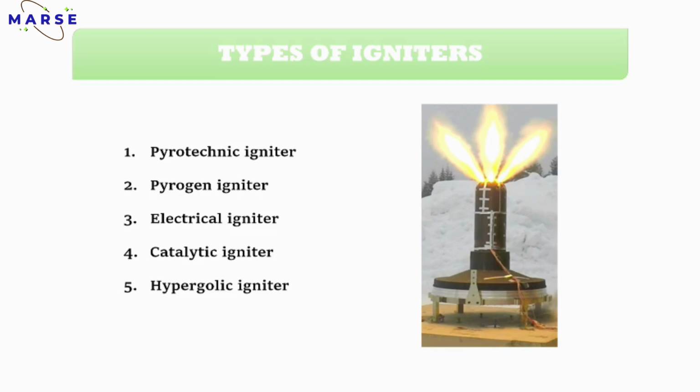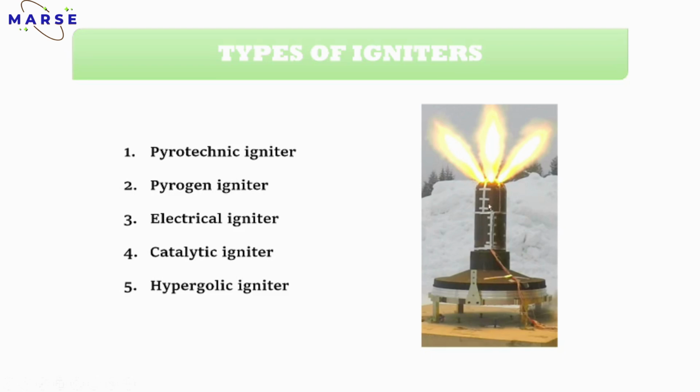After switching on the electricity, a spark is produced, and because of that spark, the chemicals present in the igniter will burn. After the burning of those chemicals, you can see the flame here.